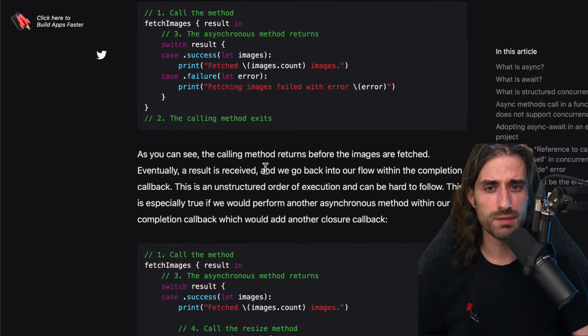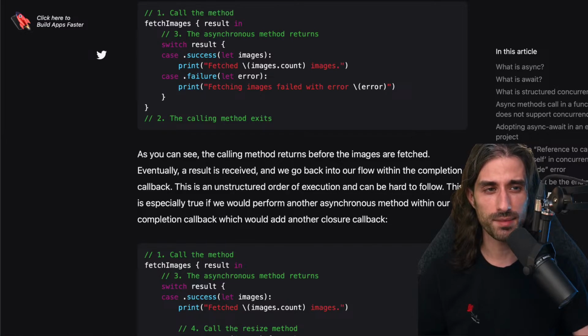So as you can see, the calling method returns before the images are fetched. Eventually a result is received, and we go back into our flow within the completion callback. This is an unstructured order of execution and can be hard to follow, especially when you have more than one call site like this. Even more if you are nesting closure calls, meaning that inside the completion handler of a first call, you are making a second call that itself uses a completion handler.